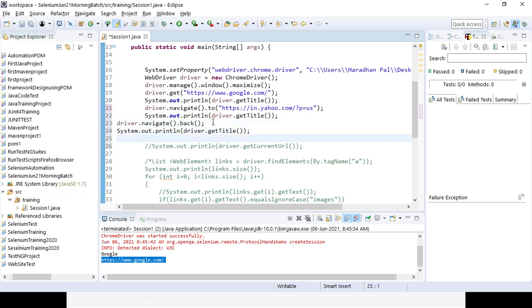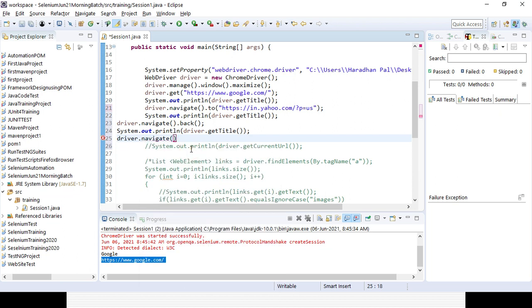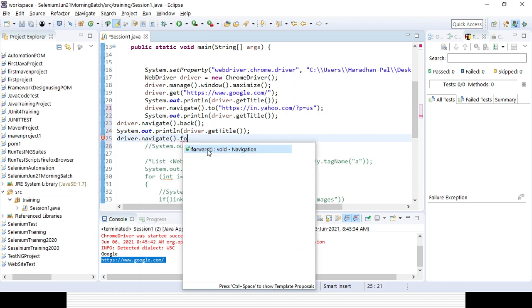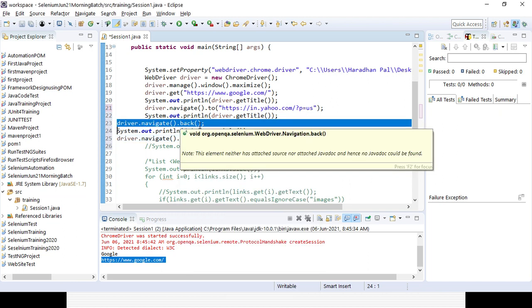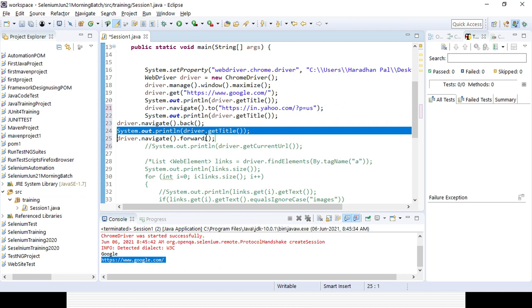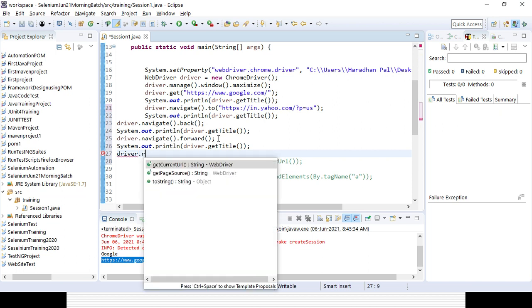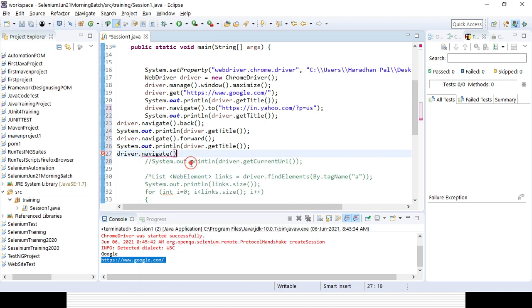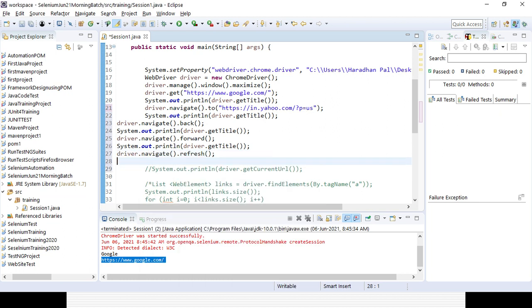Again you can navigate forward, driver dot navigate forward. So it will again go to the Yahoo page. So you can again print the title. And after that you can refresh the page, right? So driver dot navigate dot refresh. Yeah, you can refresh the page, and after that you can quit or close the driver.